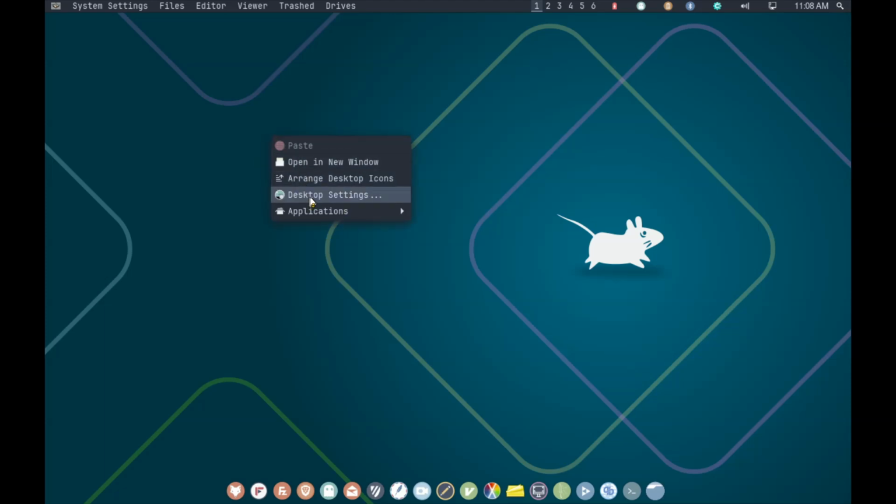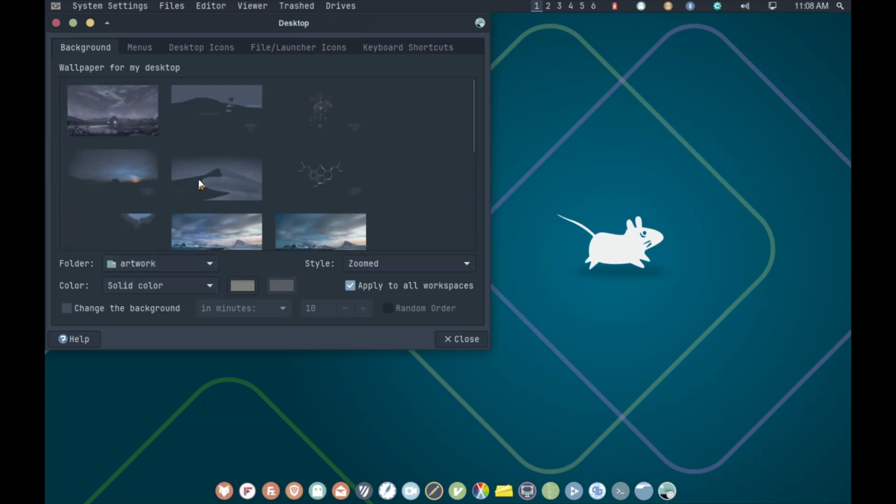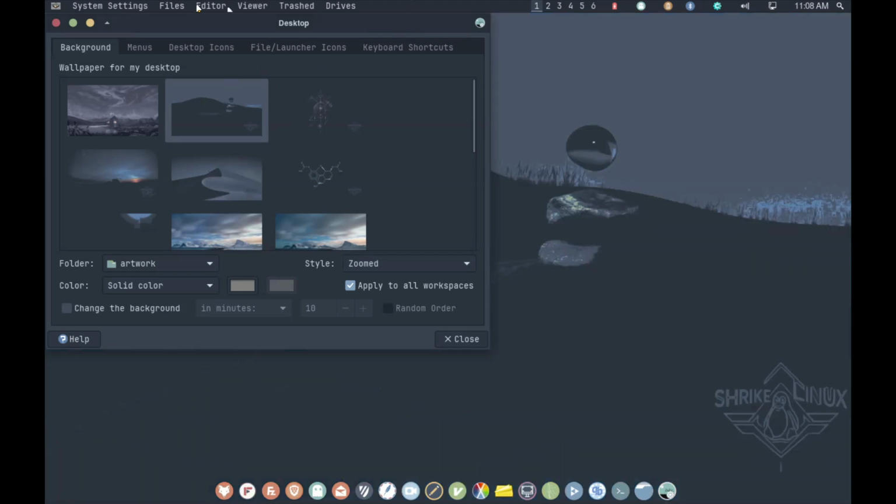I'm sorry for this display. It's just because of KVM, but on the main machine it displays the wallpaper.